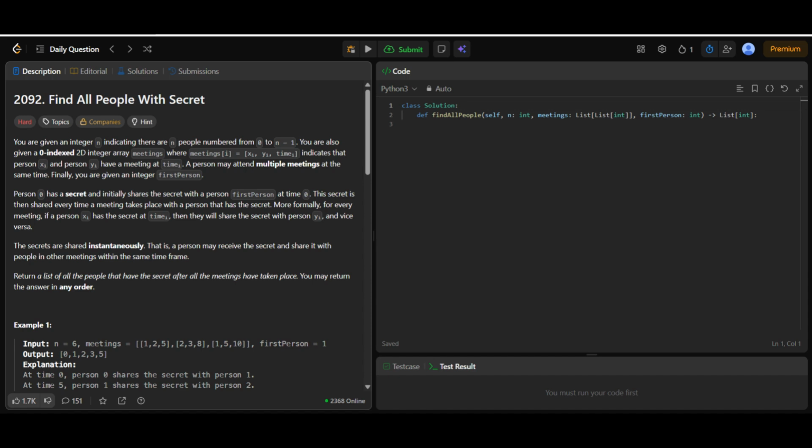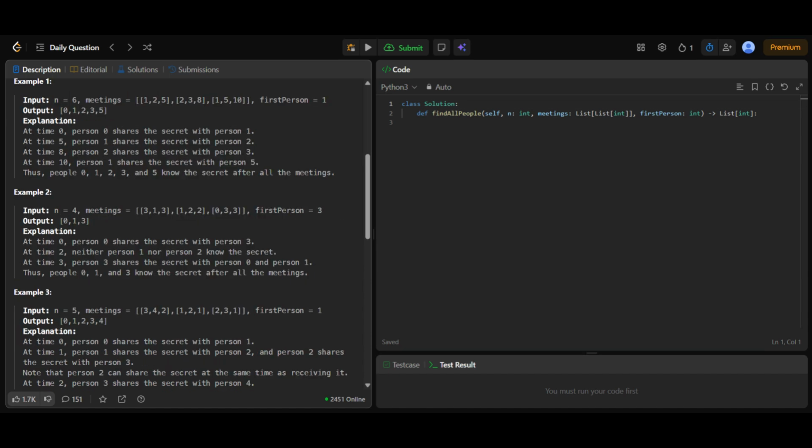This problem requires careful handling of time-based interactions. Let's walk through an example next to see how the secret spreads over time. Now let's understand this problem better by walking through the examples. Example 1, we are given n equals 6. Meetings equals [1, 2, 5], [2, 3, 8], [1, 5, 10].